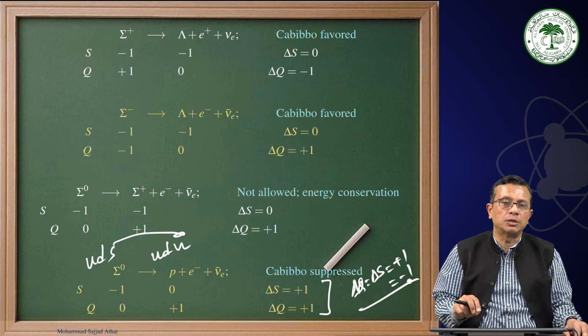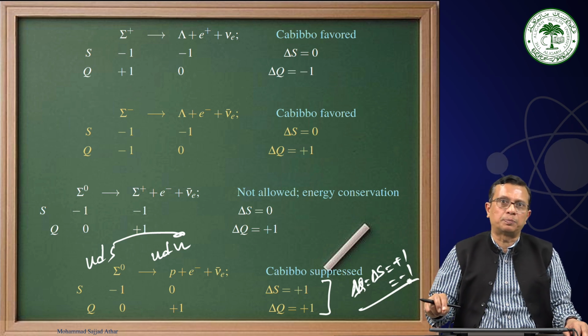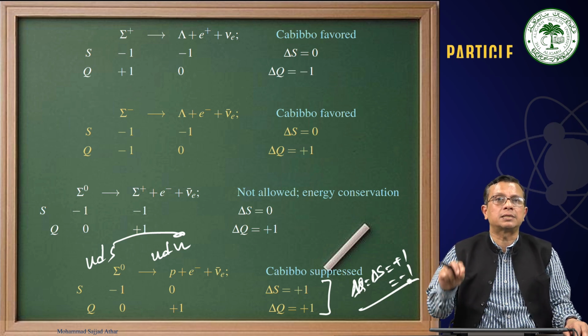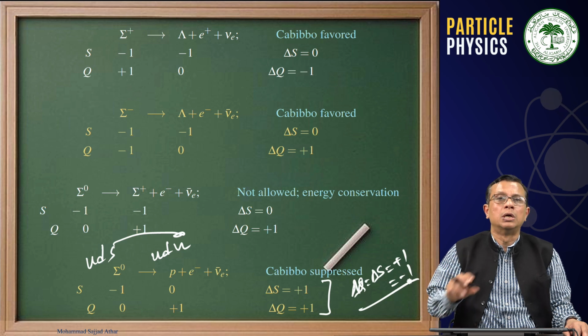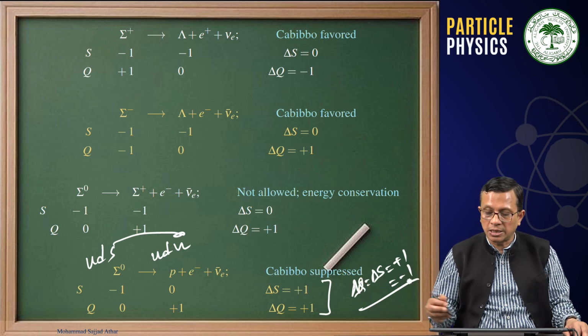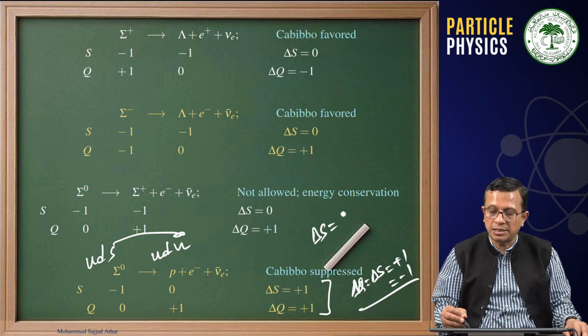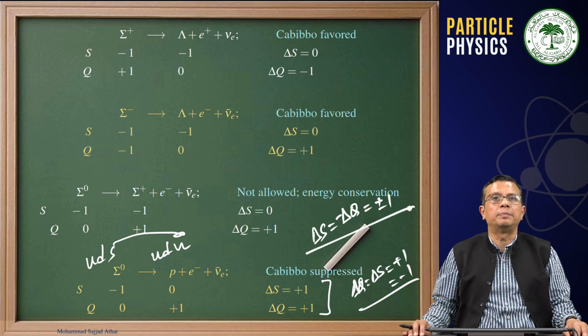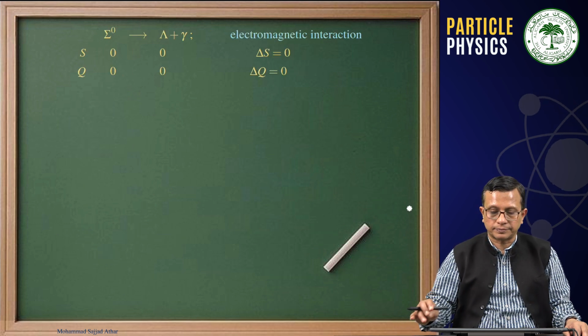If delta S is 0, that will be a Cabibbo favored process, and if delta S is greater than or equal to 2, then that will be a forbidden process, as well as if delta S minus delta Q is plus minus 1, that will be a forbidden process.